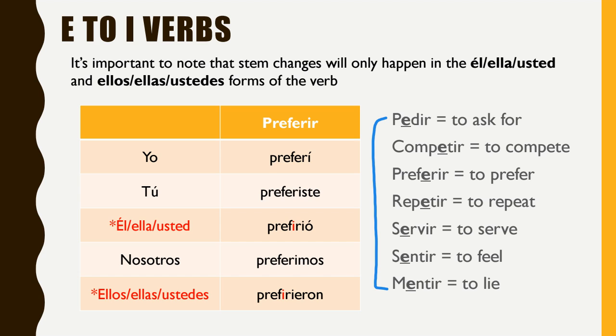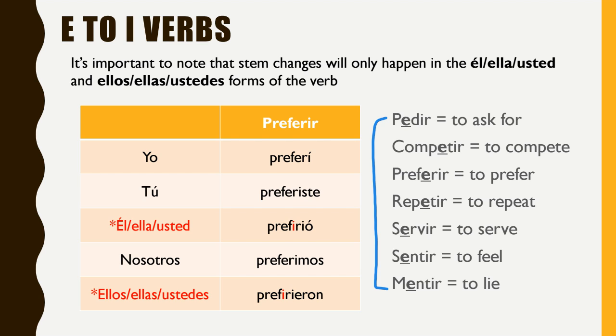So pedir means to ask for. Competir means to compete. Preferir means to prefer. Repetir is to repeat. Servir is to serve. Sentir is to feel. And mentir is to lie, right? And you'll notice that all of these verbs end in IR because remember, again, only verbs that end in IR can have a stem change in the preterite tense, right? And most of these you've already seen before in the present tense. So as far as their meanings go, that shouldn't be too hard to learn, okay?